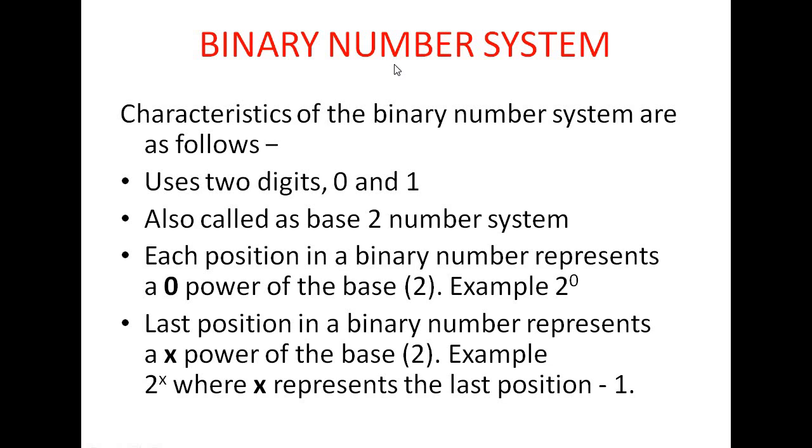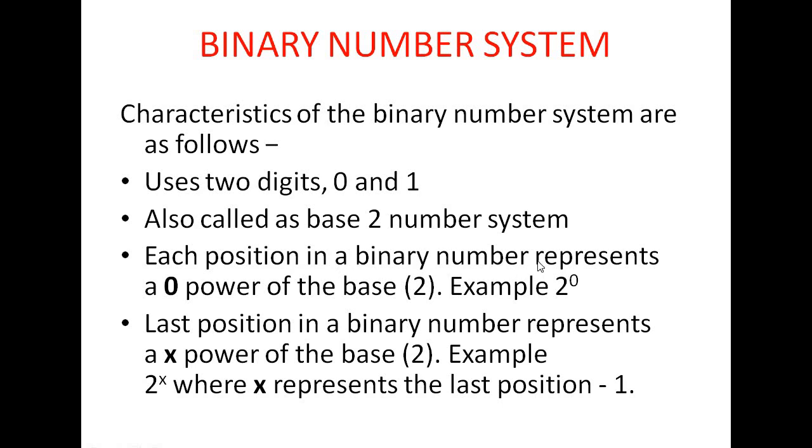What are the different characteristics of the binary number system? The binary number system uses two digits, 0 and 1. It is also called the base 2 number system.